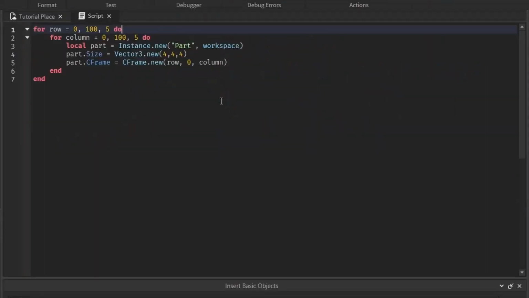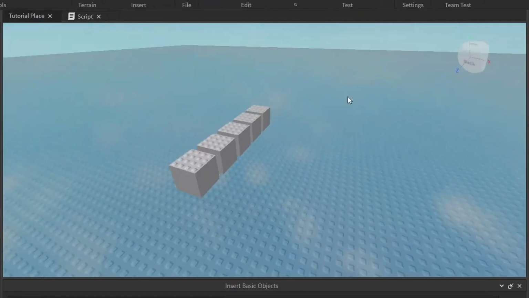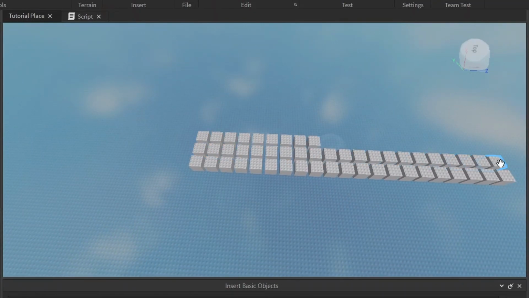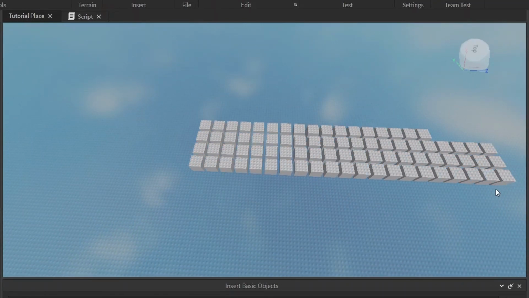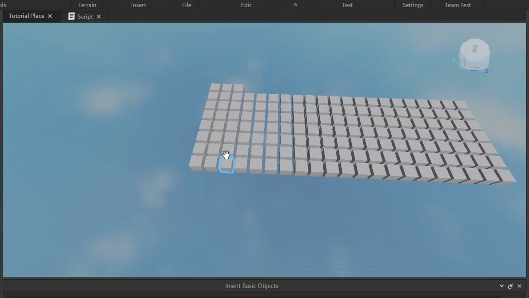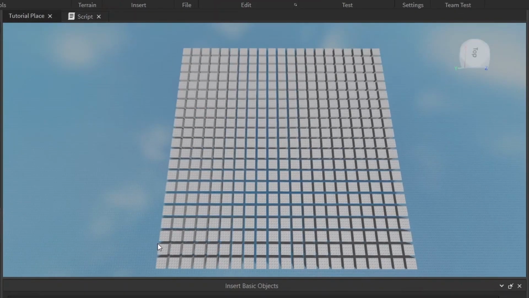But why does it do that? I'll show you by putting a wait right here. We'll wait 0.1 seconds. So it does everything on one row, then it goes up to the other one because the column increased. After the whole row is done, the column increases by 5. So it pushes it up and does the same thing over, but with 5 more increased in the column. And then it does it again, until it reaches 100. And bam. It's a 20 by 20 grid.